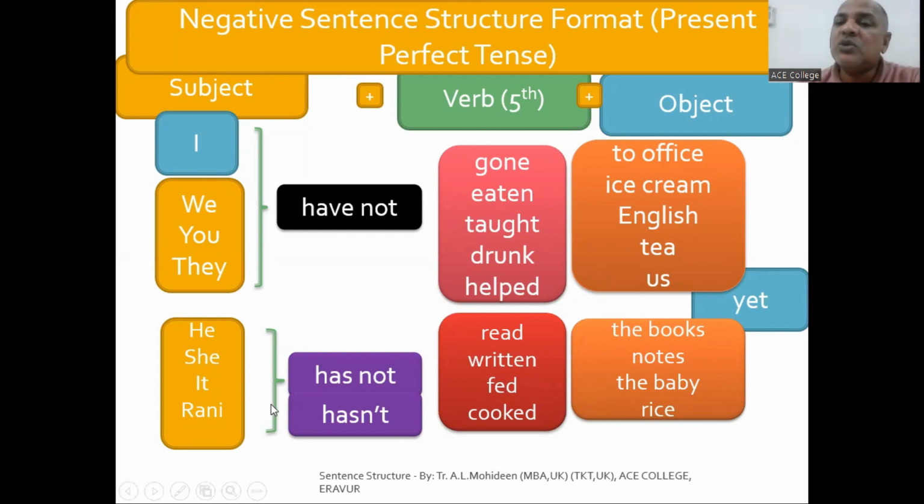So then you have to use has. He has not read all the instructions. He has not written the reply yet. Actually, I asked a person to reply, but he did not reply. So you can say, he has not replied yet. He has not written the reply yet. So I'm waiting for his reply. He has to send me letters. I'm waiting for his reply right now.